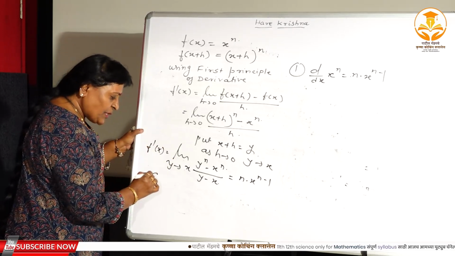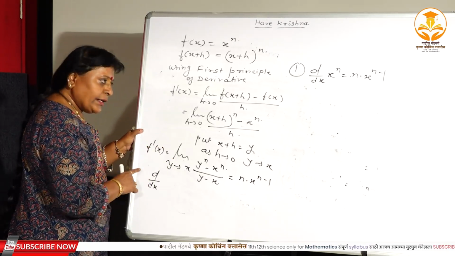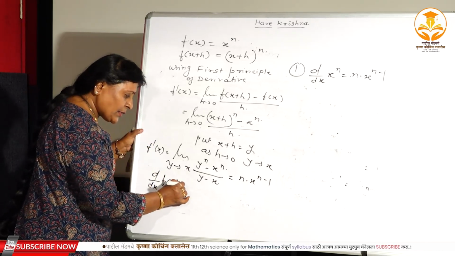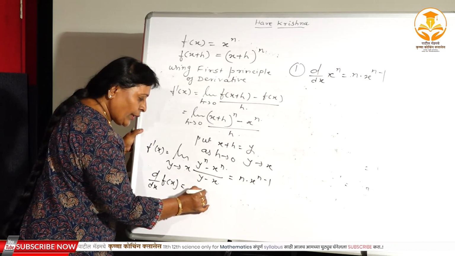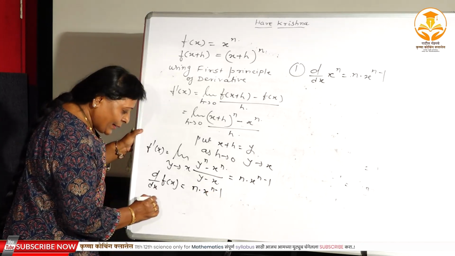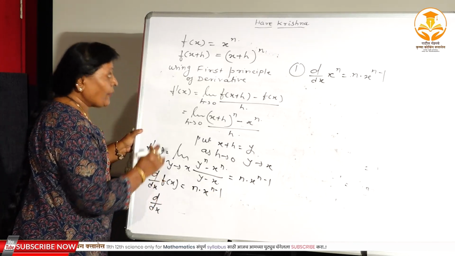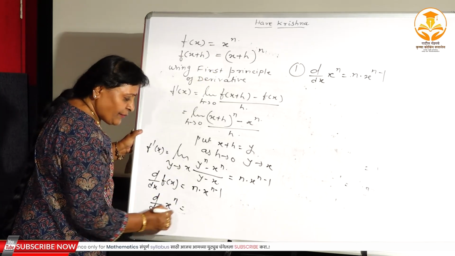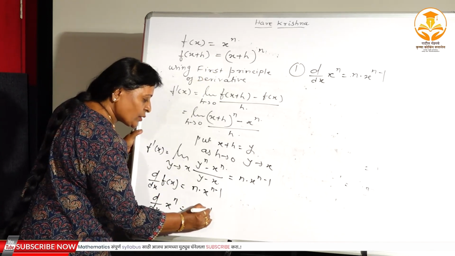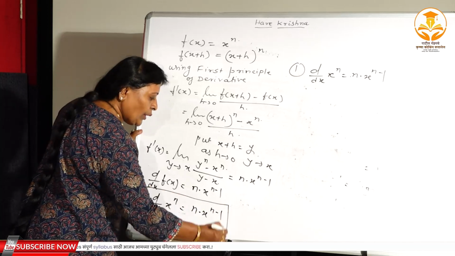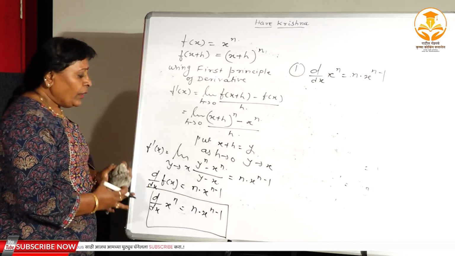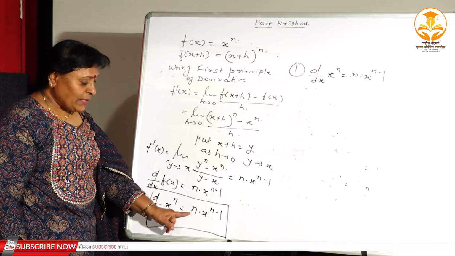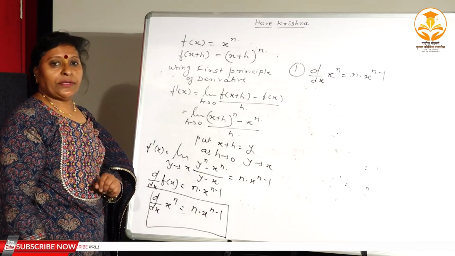Now f dash x means what, the notation we have studied in the first video. The f dash x, it is nothing but d by dx of f of x. You have got n into x to the power n minus 1, and d by dx of what is f of x? The f of x, it is nothing but x to the power n, and the formula is n into x to the power n minus 1. So here you have got the first formula of the derivative, that is d by dx of x to the power n is equal to n into x to the power n minus 1.